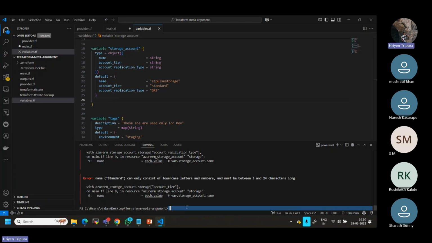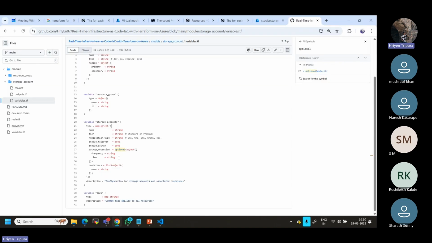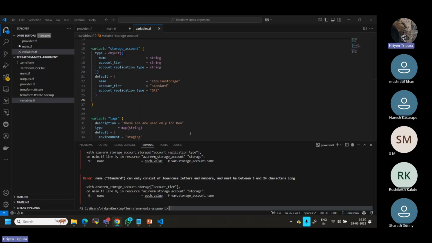So to pass the value, you have to change this thing. How can you change this one? As I told you, maybe try to. Okay, in my case, let me copy paste this also, because it should be map of object. I don't need everything, but for simplicity purposes, I will hash this out.